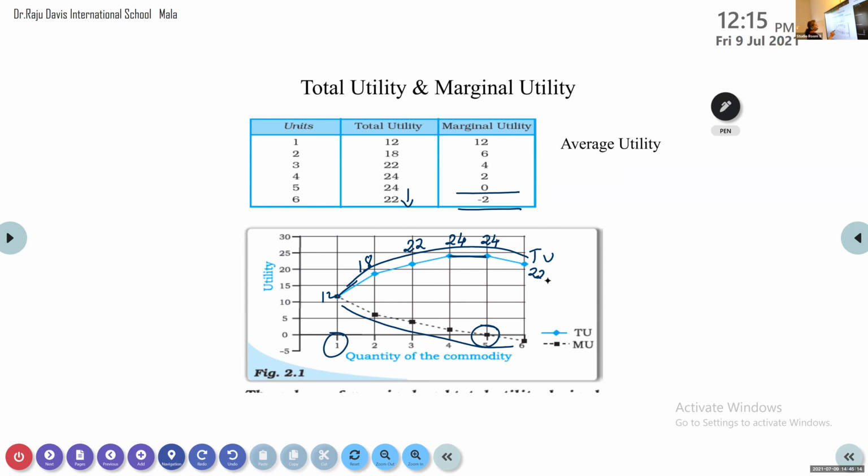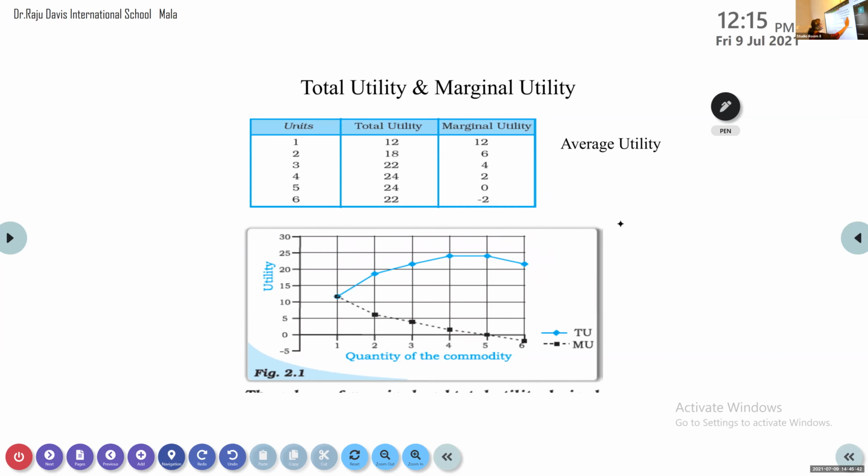Marginal utility is always reducing, from 12 to 6, from 6 to 4, then to 2, then to 0 because there is no utility derived from that. If you go on consuming, it will become negative. This is the graph given in your textbook related to total utility and marginal utility.